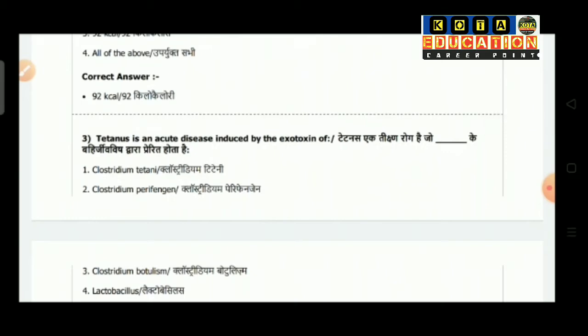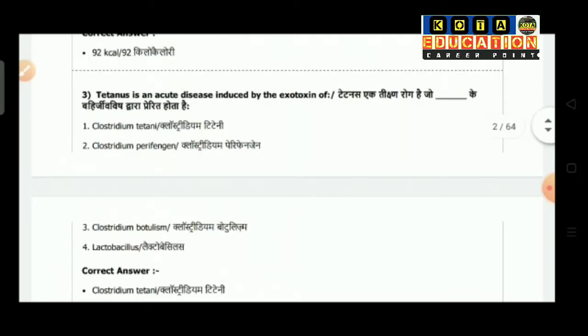Question number 3: tetanus is an acute disease induced by the exotoxin of: option 1 is Clostridium tetani, option 2 is Clostridium perfringens, option 3 is Clostridium botulinum, option 4 is Lactobacillus. So the correct answer is Clostridium tetani.